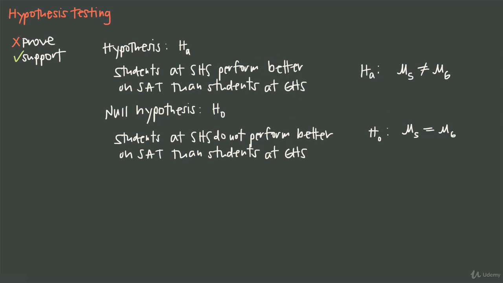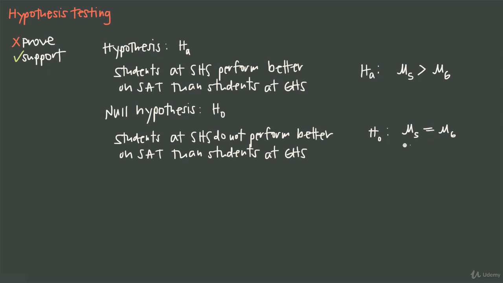Then we could say that if students at Springdale perform better, then that means our alternative hypothesis would need to be the mean of the Springdale scores is greater than the mean of the Greenville scores. In that case, then, for the null hypothesis, do not perform better, we would just leave this as an equal sign.